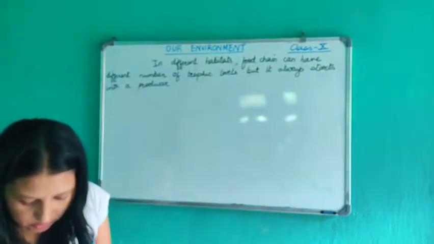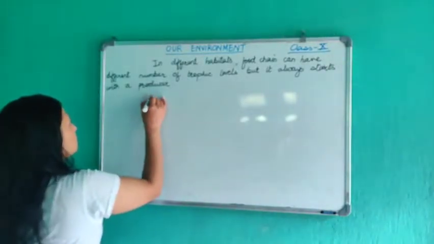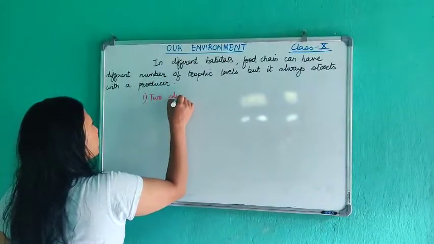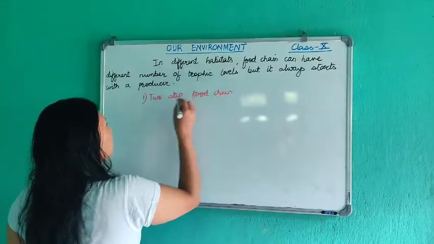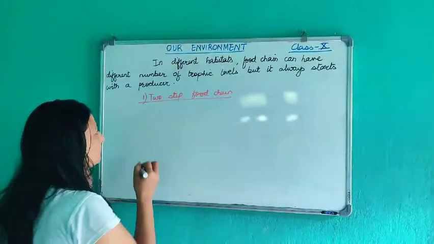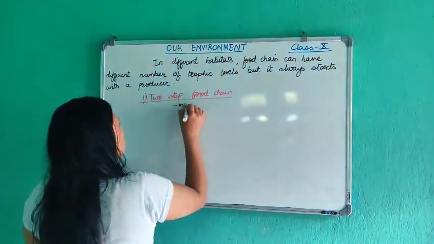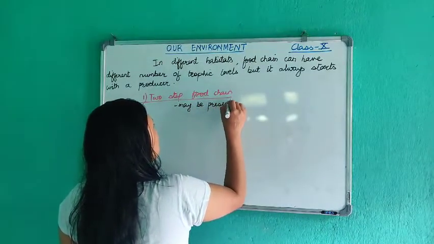First we will study the two step food chain. A two step food chain will have two trophic levels. It may be present in a forest ecosystem.